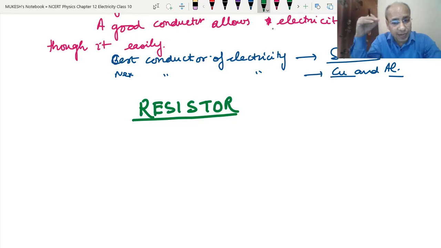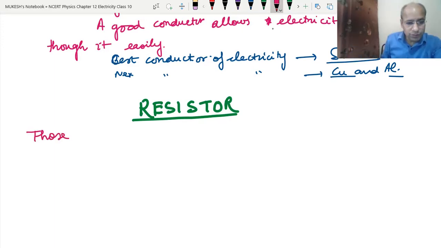It allows the flow of electricity, but not to the extent that good conductors do, and it does not obstruct the flow of electricity to the extent that poor conductors or insulators do. Since they allow some flow of electricity, they are used as heating elements.